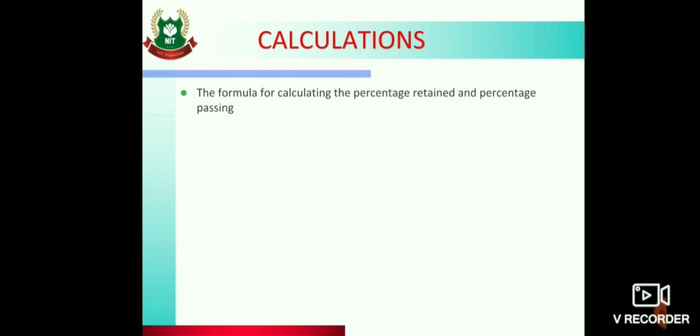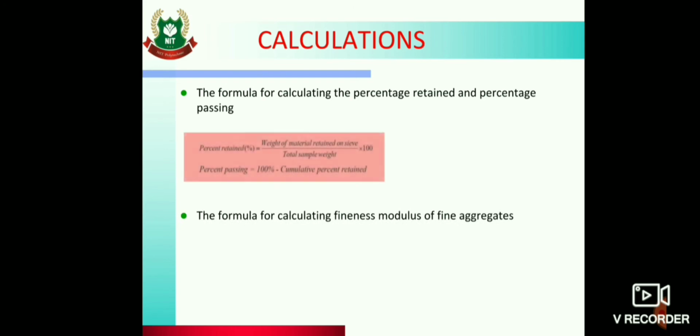Then calculations. The formula for calculating percentage retained and percentage passing. Percentage retained is calculated by using the formula: weight of material retained on sieve upon total sample weight into 100. And percentage passing is 100% minus cumulative percentage retained. Then next is the formula for calculating fineness modulus of fine aggregates. Fineness modulus is equal to cumulative percentage weight retained upon 100.